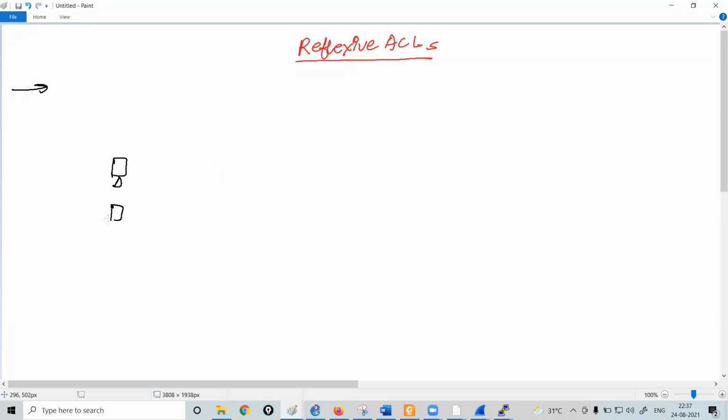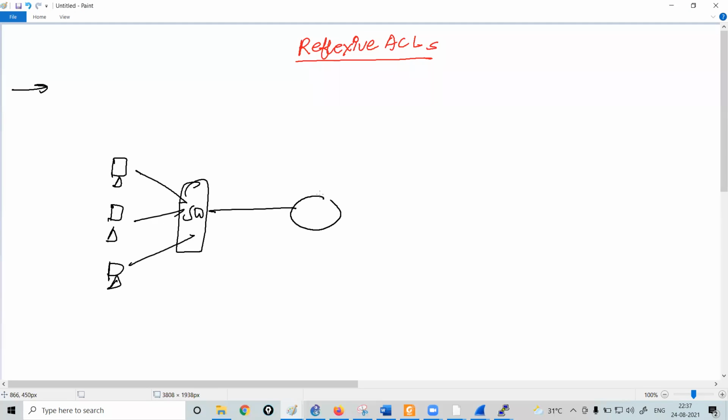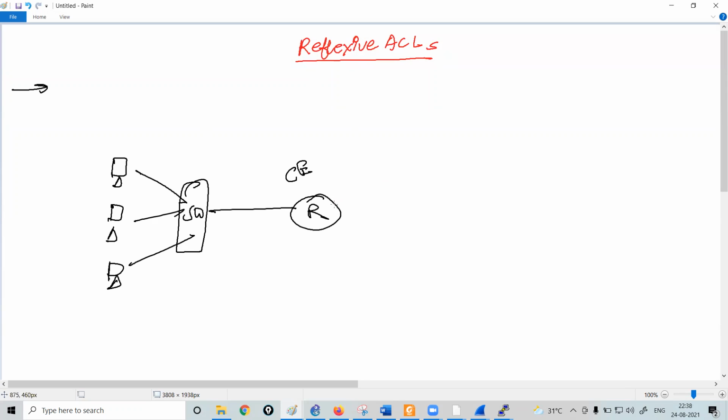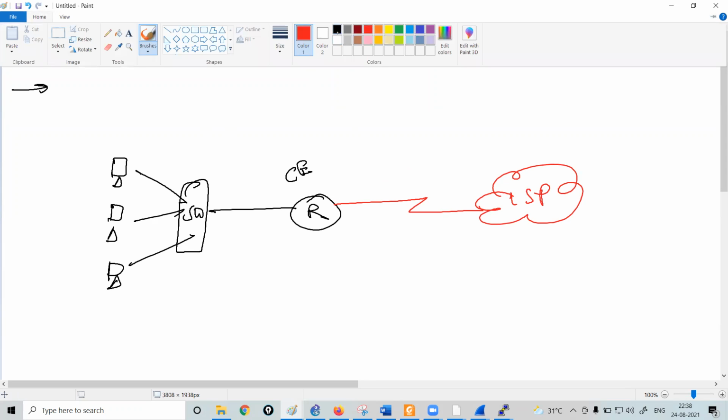there are some number of endpoints in your network. That's the switch. Then you have a router. This router is working as a customer edge router for you. Customer edge router means that's your core router. Okay, this router is further connected with an ISP. Fine. So